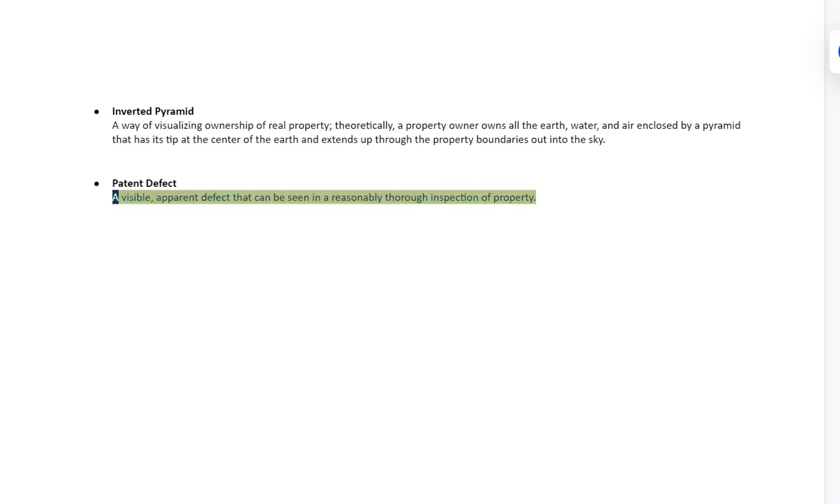Patent defect, a visible, apparent defect that can be seen in a reasonably thorough inspection of property.